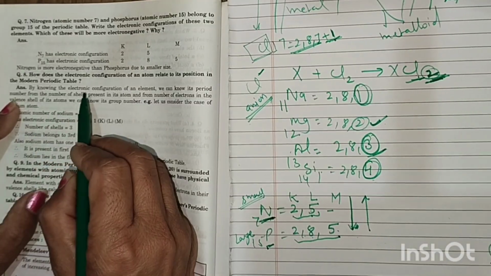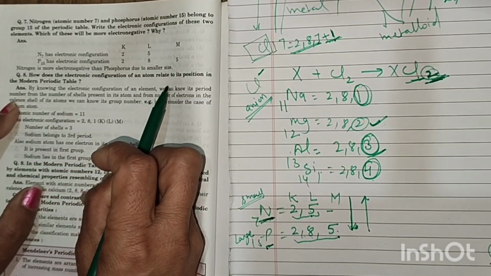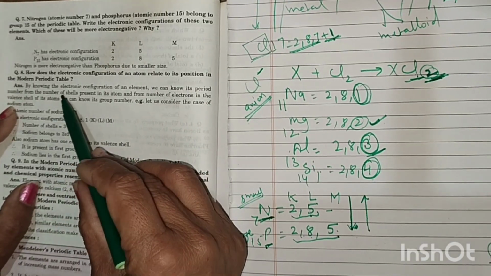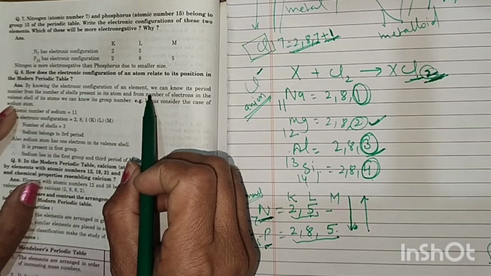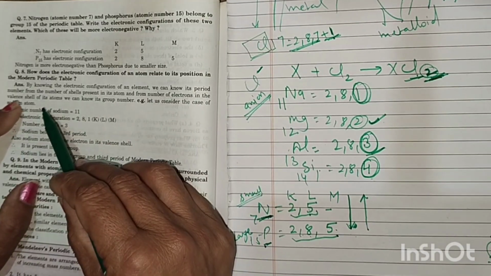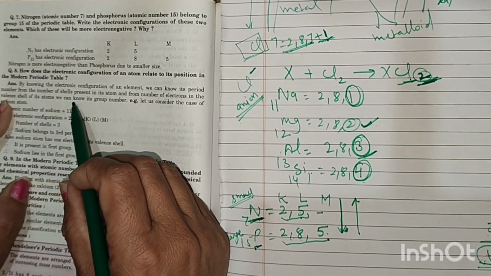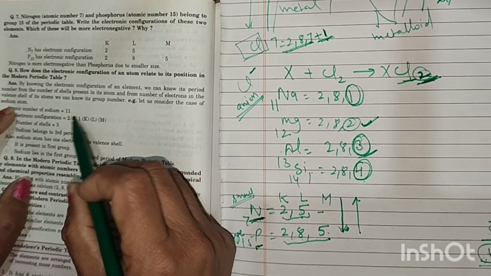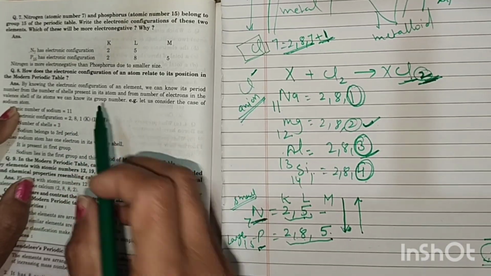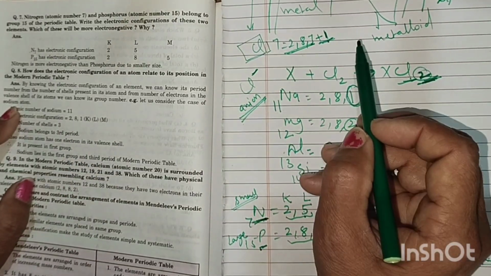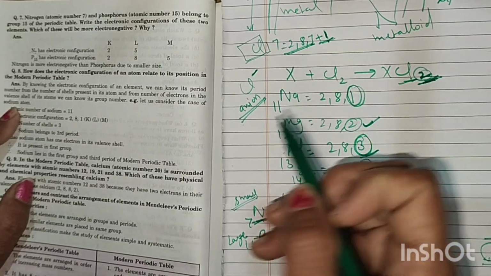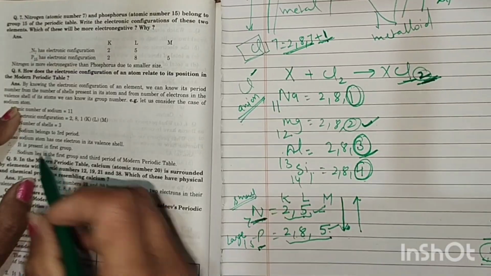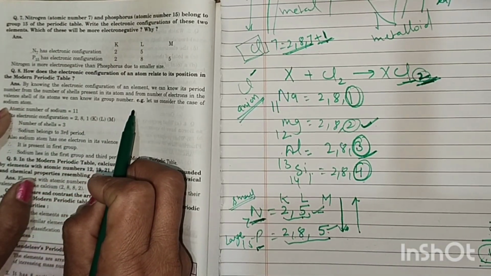Next question. How does the electronic configuration of an atom relate to its position in the modern periodic table? By knowing the electronic configuration of an element, we can know its period number from the number of shells present in its atom. From the number of electrons in the valence shell, we can easily find out its group number. Valence electrons easily tell the position of the atom.